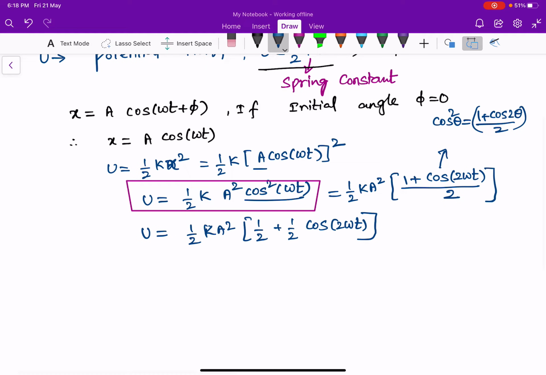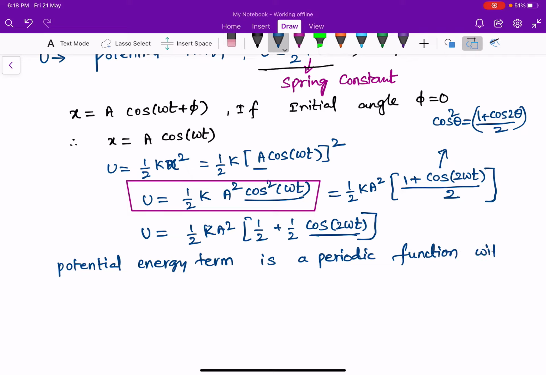Now the potential energy term is in the form of a cos function. Cos function is nothing but a periodic function. So the potential energy term is a periodic function with time period T equal to 2 pi by